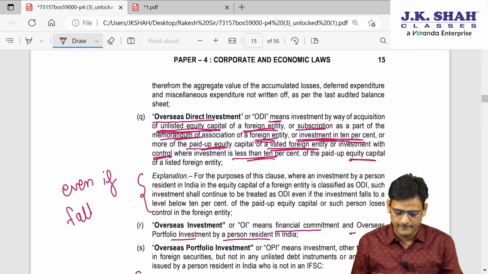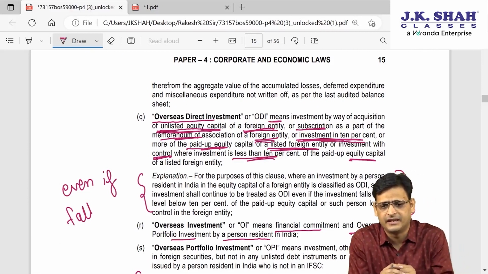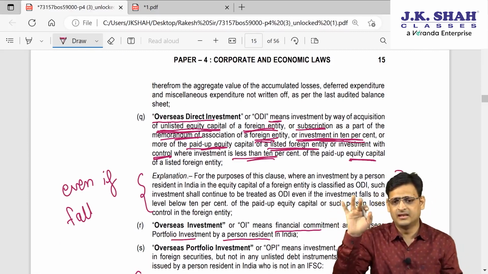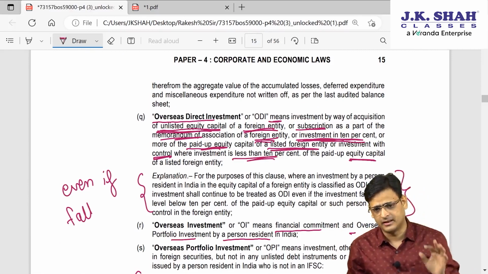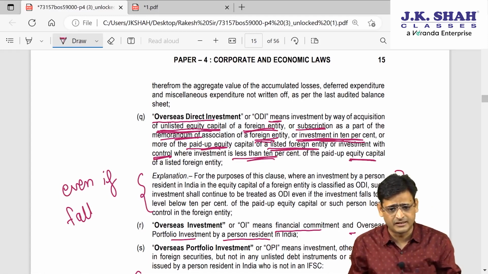So this is what they are saying. Now in this point, let's say there is a foreign entity and it is listed, and you are holding 12% and subsequently you have sold 4%. Now you are having only 8%. So they are saying once ODI is always ODI.